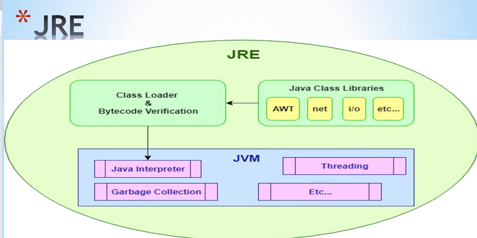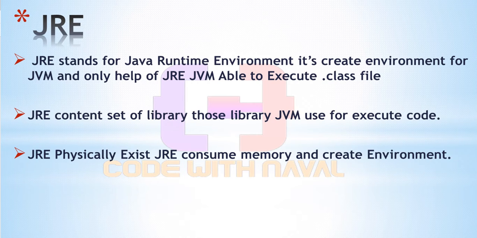There are also memory management, garbage collection and many other things present in the JVM. The JRE creates the area for execution, and the JVM uses that environment to execute that particular code. That's the JRE. The JRE physically exists, consumes memory and creates an environment for the JVM.